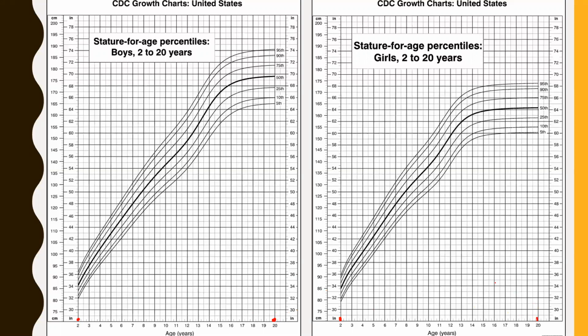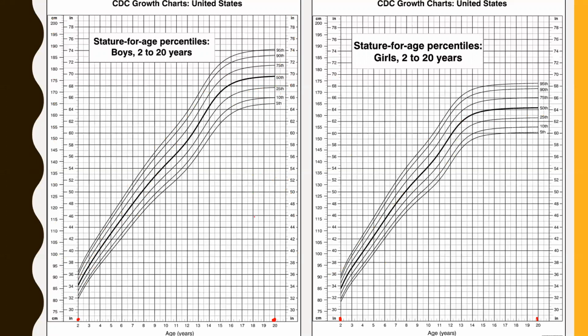Now, it might be hard to tell in the video unless you really turn the quality up, like if you turn it up to like 1080p or something like that, because it's going to be hard to read otherwise. Each of these lines on each of these graphs actually represent a different percentile. So this bold line that's in the middle on both graphs, that kind of just snakes its way up the graph here, that line actually represents the 50th percentile height. And along our y-axis, at least on the right-hand side of both of these, are the heights in inches. If you prefer centimeters, though, it's also on the far left side, but I'll stick to inches for now.